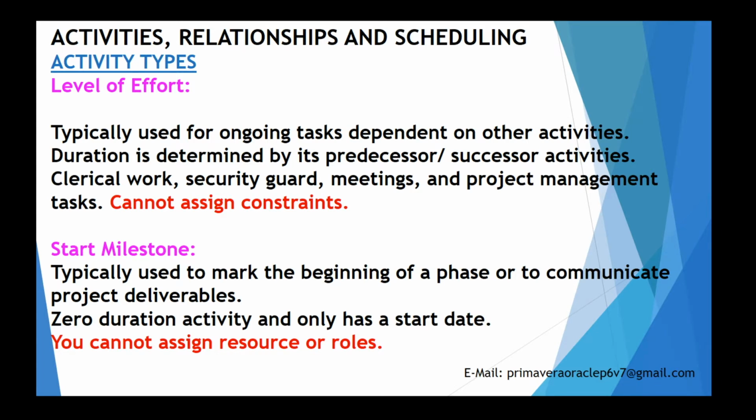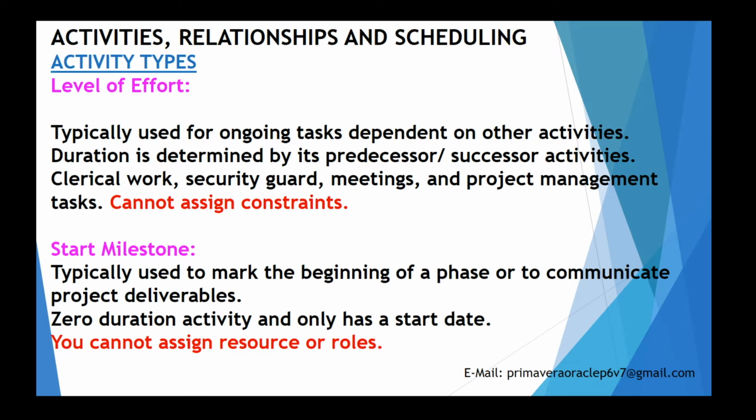You might already know that level of effort activities are designed to represent support work on a project. This work does not contribute directly to deliverables or outcome of the project, but supports its progress. These are still important tasks, even critical to the project also. So they are better defined as supportive.